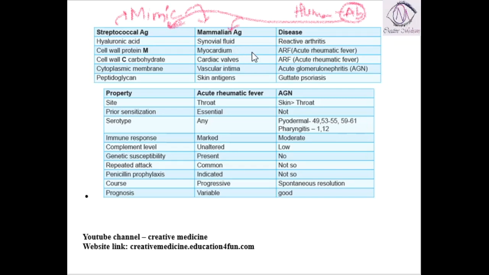Autoimmune diseases are more commonly seen. So, what are the antigens, what do they mimic, and what are the diseases which result because of this mimicking? This is important.